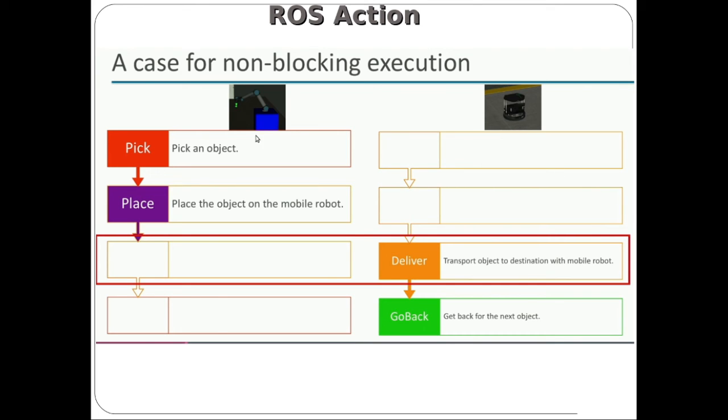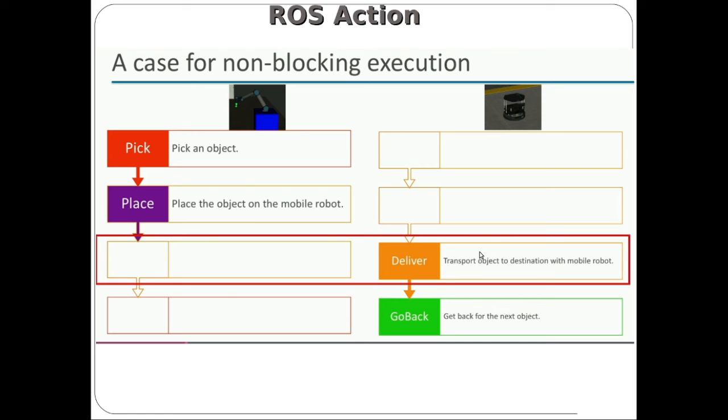So during transportation the robotic arm is not doing any task. After placing the object in the inventory, the mobile robot returns to the location where the arm is placed. Once the mobile robot reaches the robotic arm, the arm will pick another object and place it on the mobile robot.